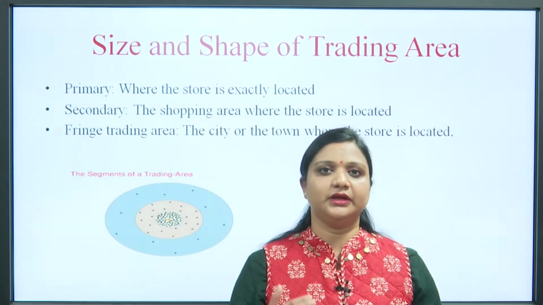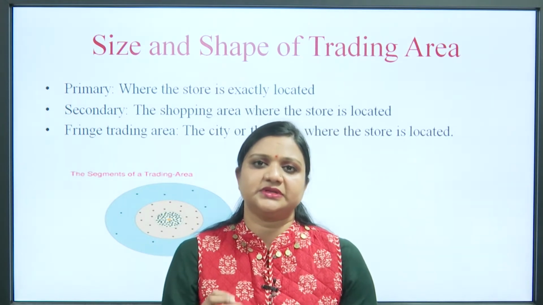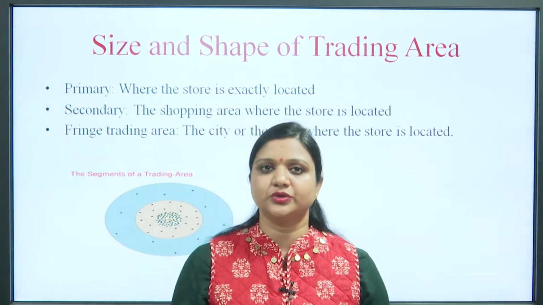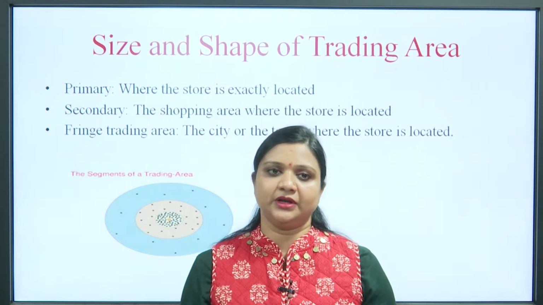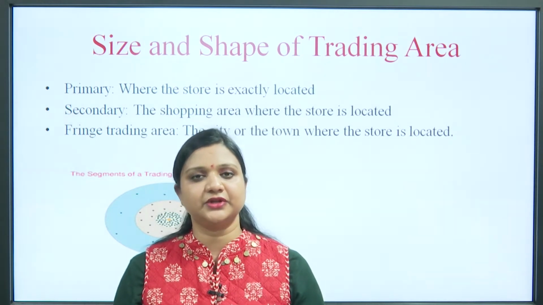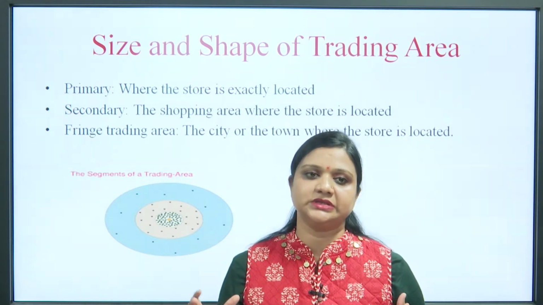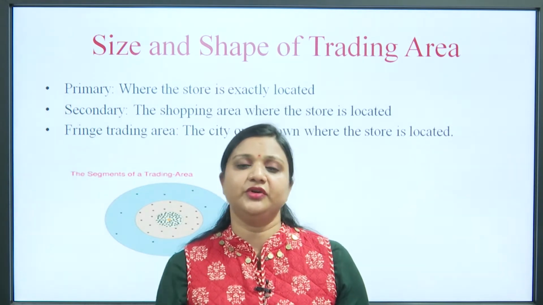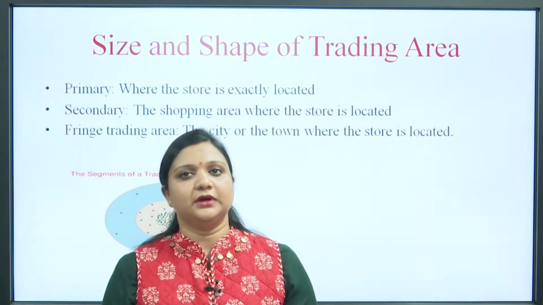Primary trading area, nearest the store, means exactly that particular place. It basically represents that exact location, the exact address where the store is located. Secondary area means there are so many shopping areas available, in which shopping area that particular store is located. And the tertiary and the fringe trading area basically refers to the broader one, meaning the city and the town in which different shopping areas are available, and in which particular shopping area that store is located. That is all about the trading area.